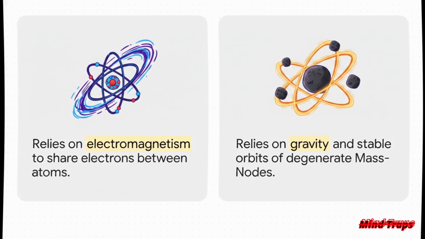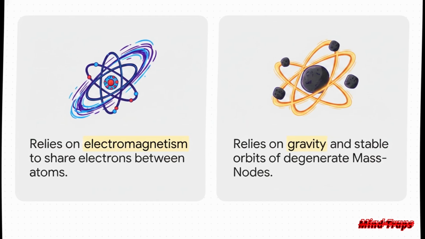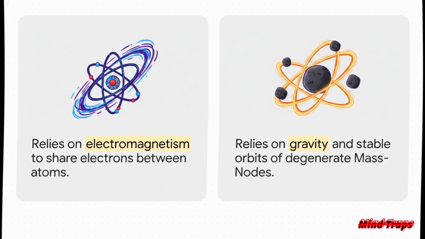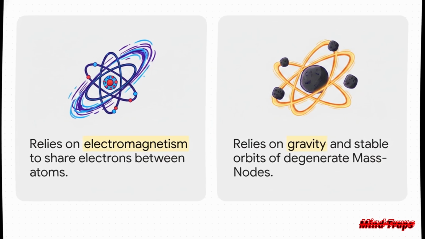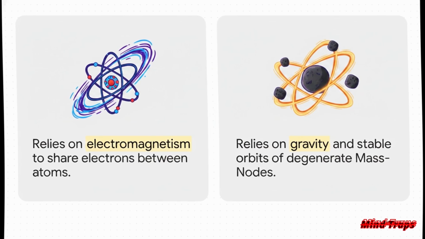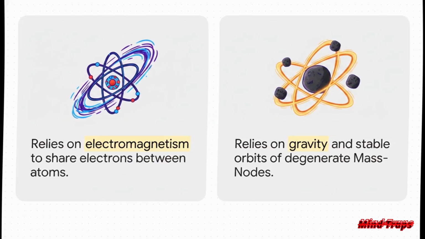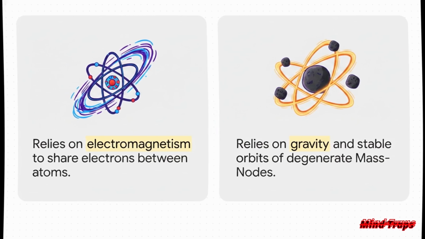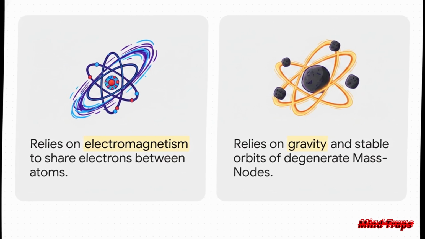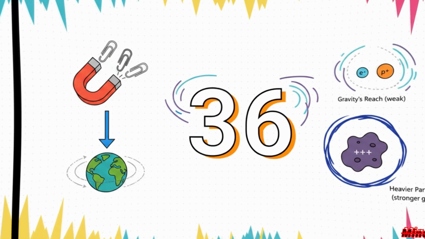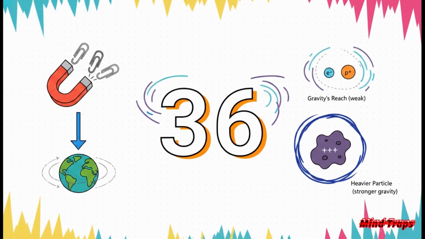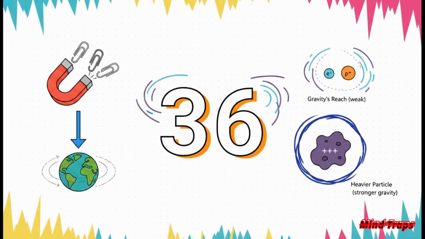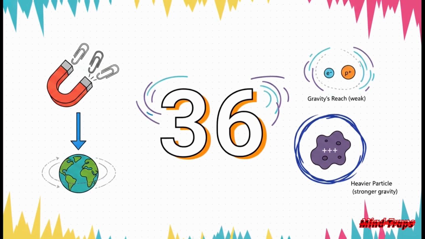Okay, let's dive into this. To understand gravitational life, we kind of have to dismantle why life currently relies on chemistry in the first place. Standard chemistry uses electromagnetism to share electrons between standard atoms, right? But dark biology? It relies entirely on gravity, stable orbits, and what we call degenerate mass nodes. So why the massive swap? The answer is hidden in this absolutely massive number, 36. You see, electromagnetism is exactly 36 orders of magnitude stronger than gravity.